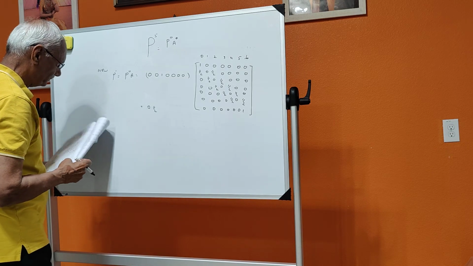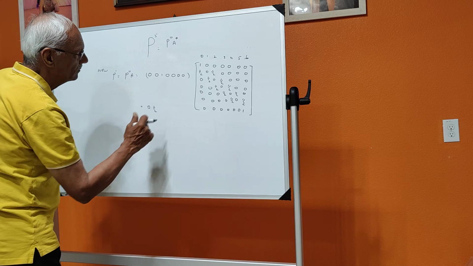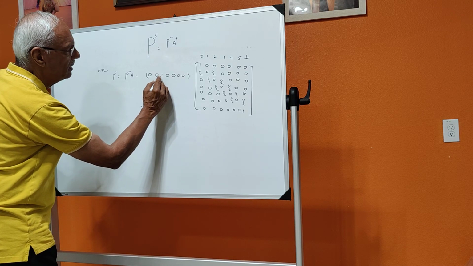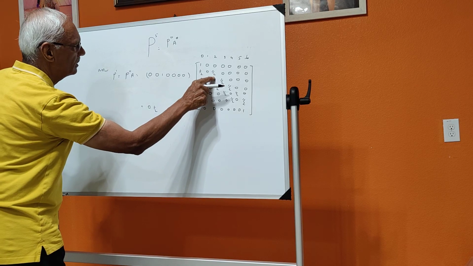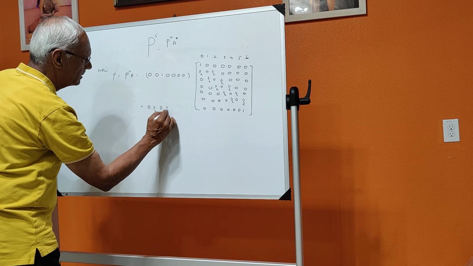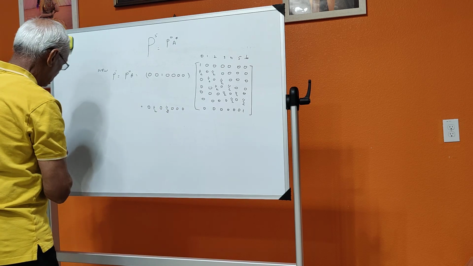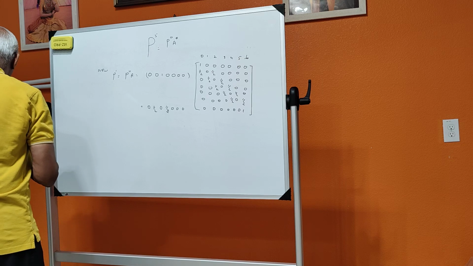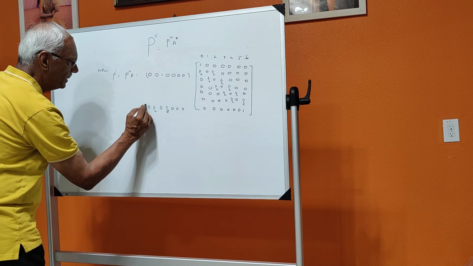Then the third one: everything is 0. Okay, so this is what you get: 0, half, 3, 0. So this is your P1.